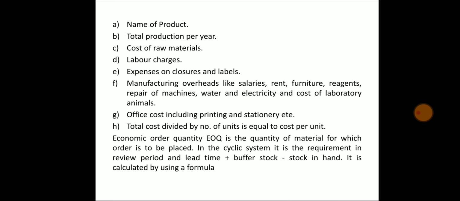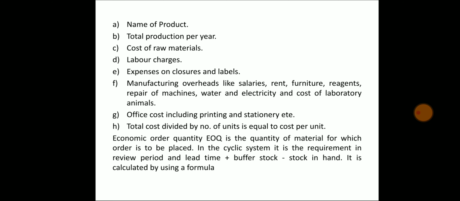Point D, labor charges. Point E, expense on closures and labels. Point F, manufacturing overheads like salaries, rent, furniture, reagents, repair of machines, water and electricity, and cost of laboratory animals. Point G, office cost including printing and stationery, etc. Point H, total cost divided by number of units is equal to cost per unit.